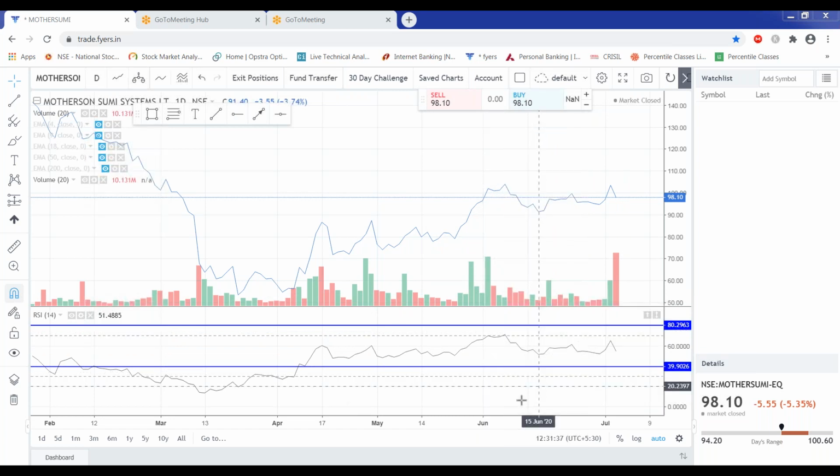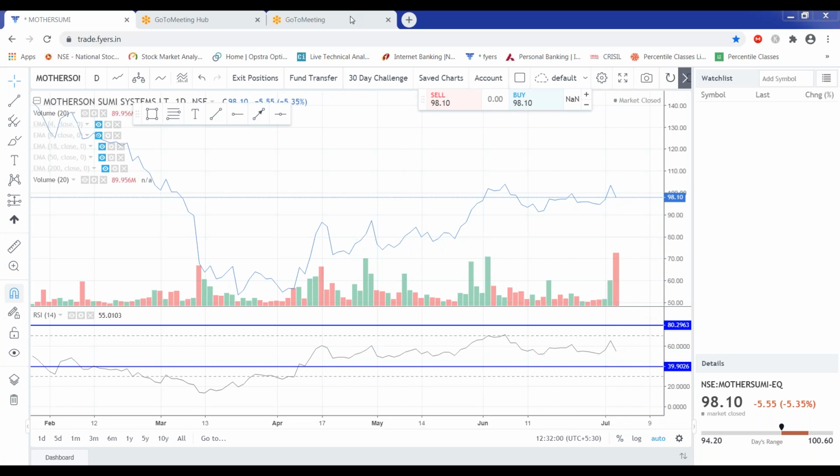In the chart, when you will be drawing this chart, suppose at present Motherson Sumi RSI is at 40. What is the RSI? Let me wait. RSI is at 55.013. So you don't have to plot this. It will already be there. Okay, so I hope now I should move forward.